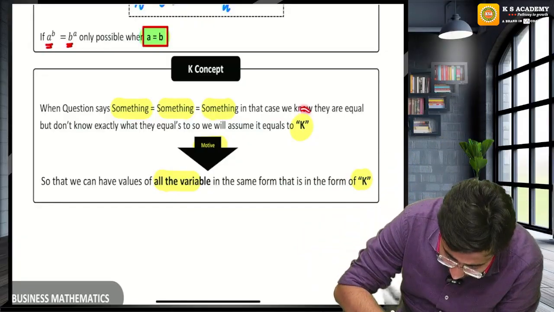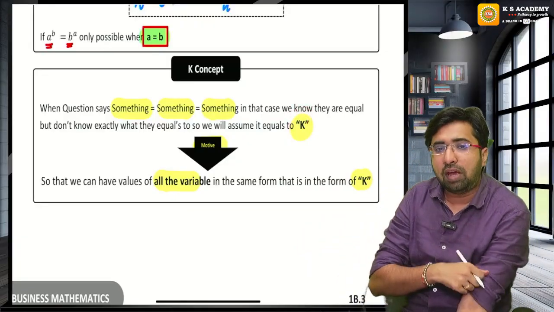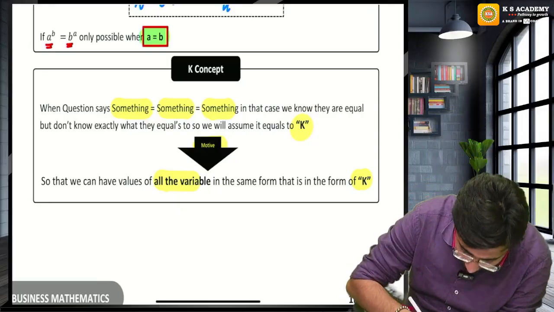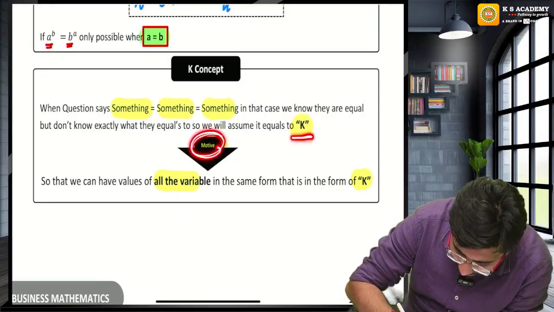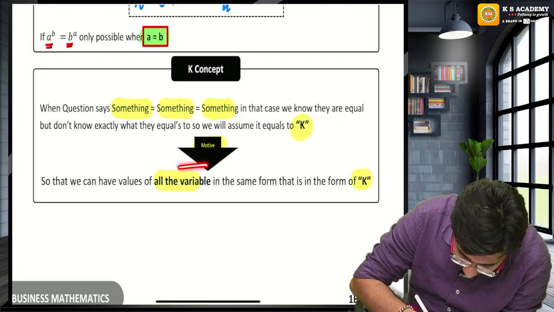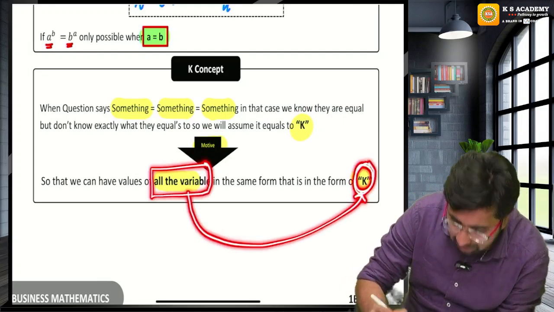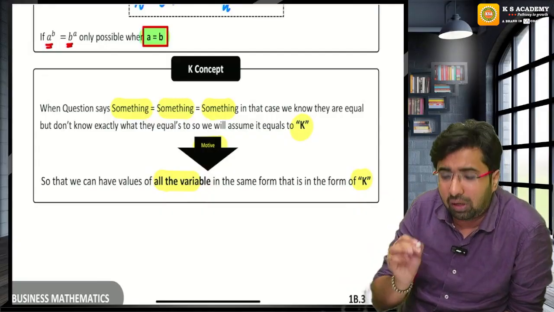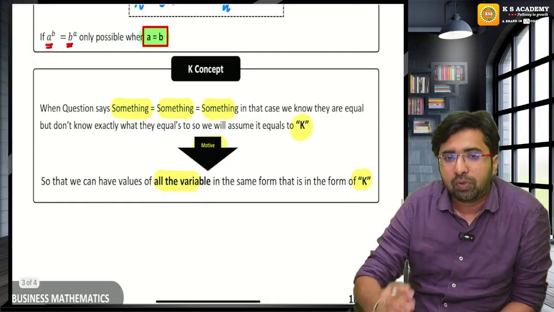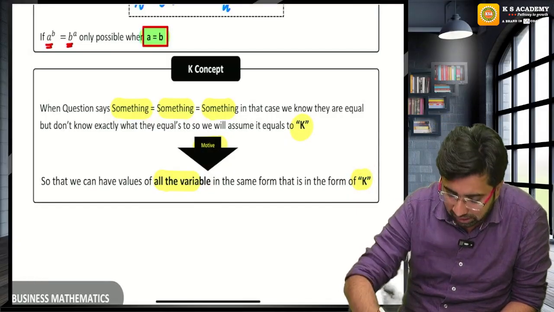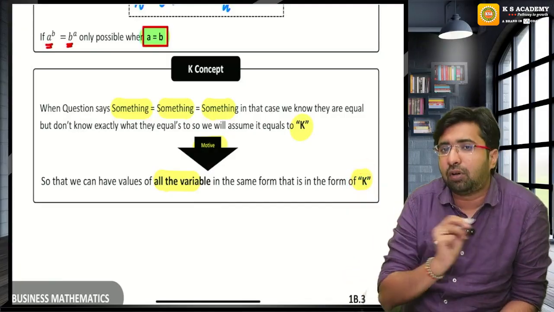Assume everything equals K. What is the motive of making everything equal to K? My motive of making everything equal to K is to get the value of all the variables in the form of K.